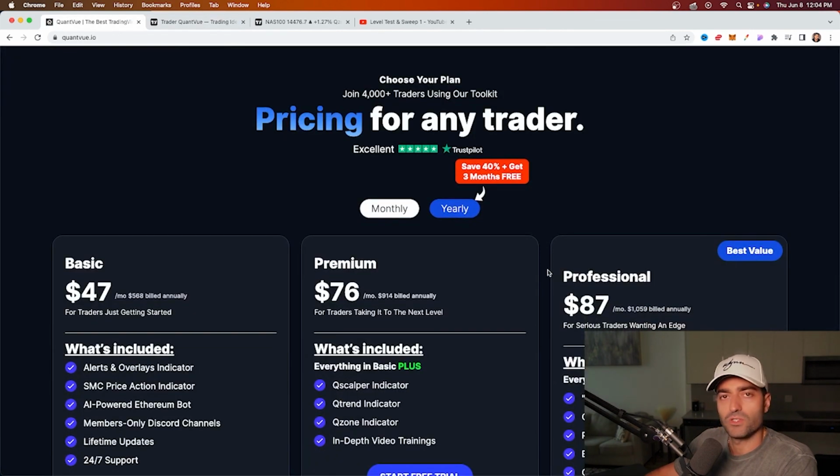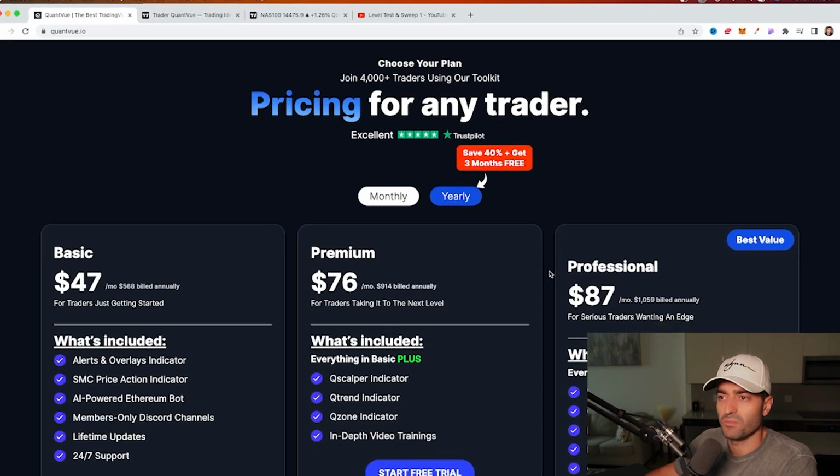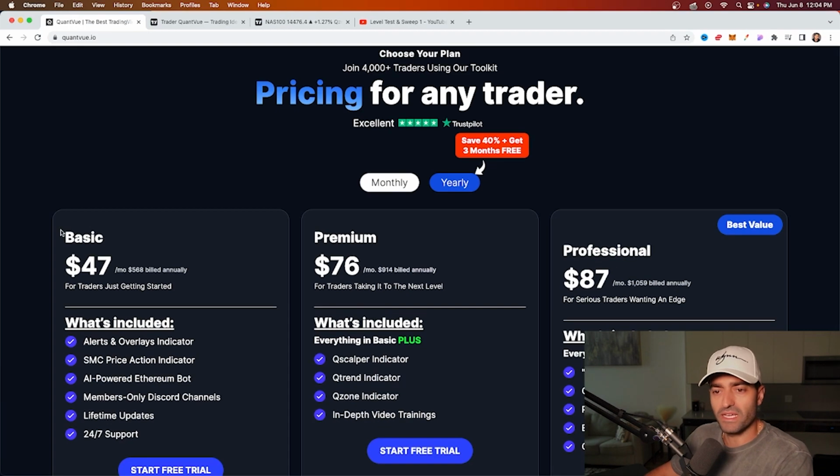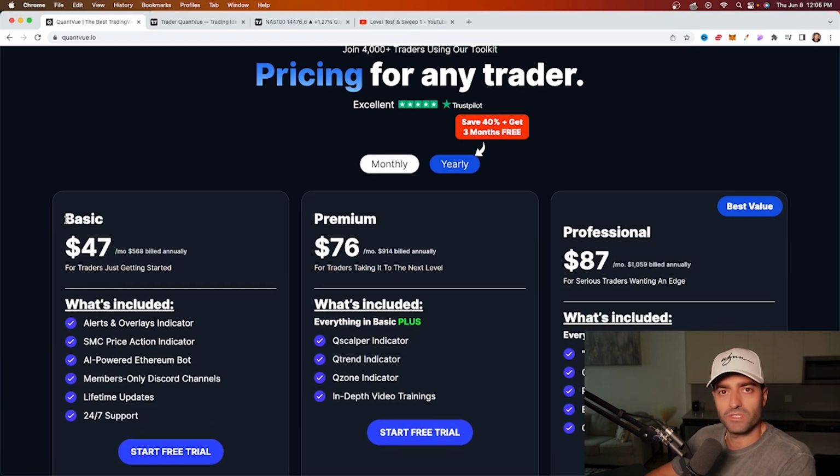We did make changes to our subscriptions and the types of plans that we offer to various members. And those are the basic, the premium, or the professional level tiers. With the basic, this is going to include everything that was in the AlgoBuddy toolkit. You're going to get those premium alerts, the price action indicator, the AI bot. You're still going to get access to the members only Discords, lifetime updates, and of course 24/7 support.